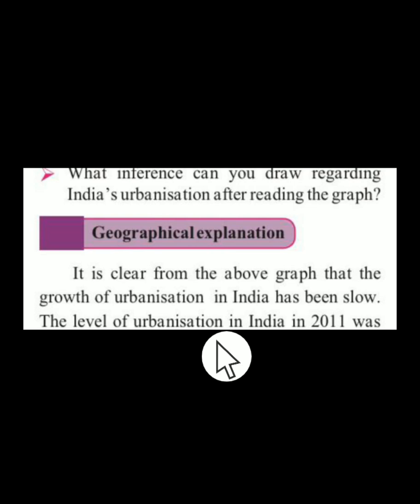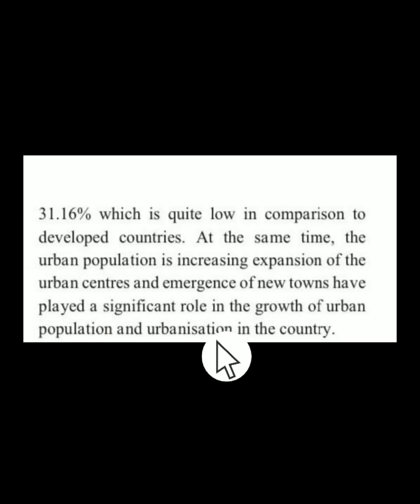The level of urbanization in India in 2011 was 31.16, as we just saw in the graph, which is quite low in comparison to developed countries.